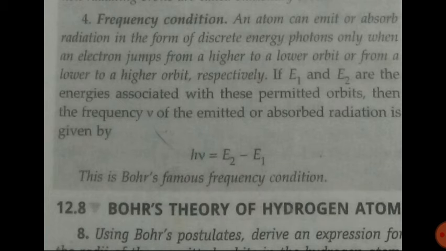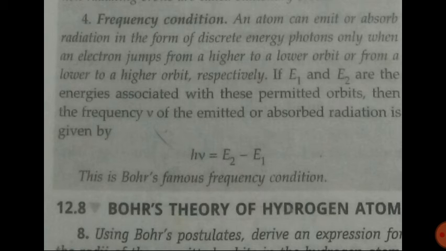The frequency ν of the emitted or absorbed radiation is given by hν = E2 − E1. This is Bohr's famous frequency condition.